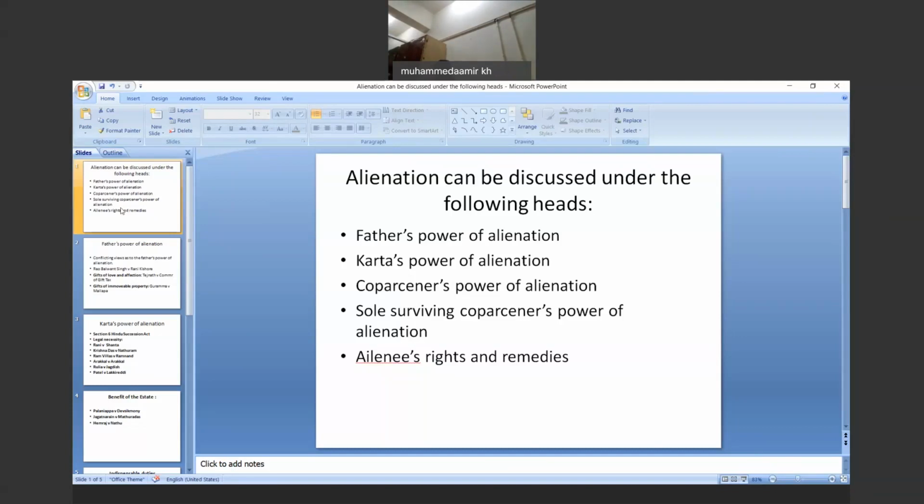So this is the basic difference in how the properties are governed.